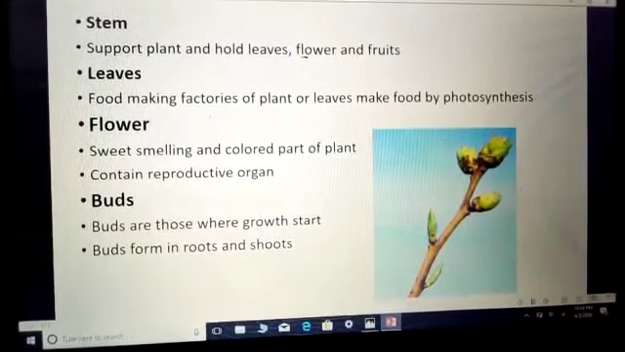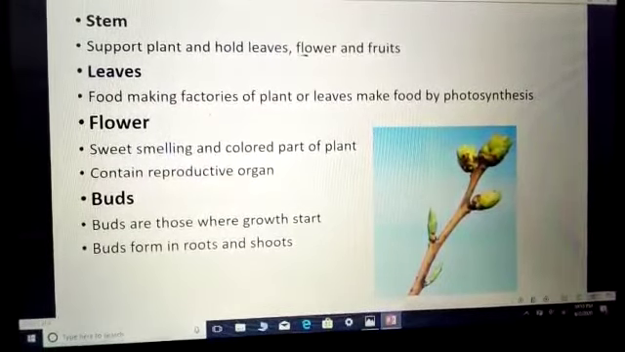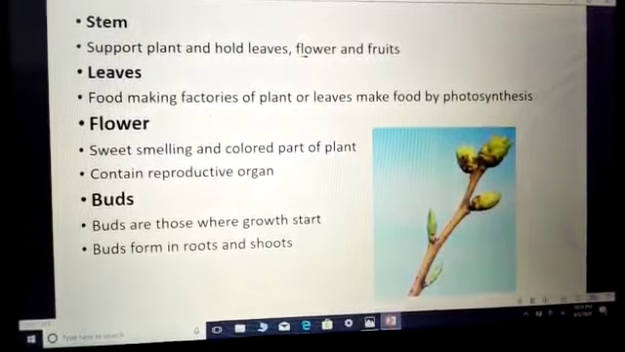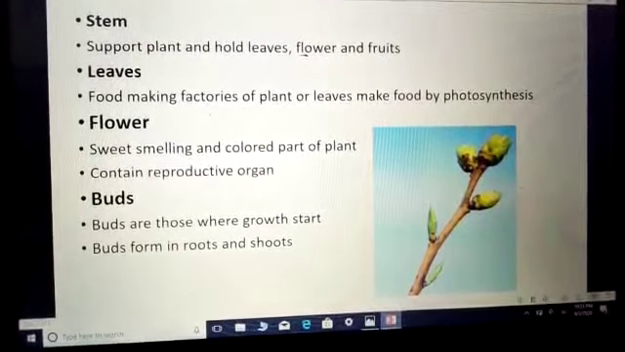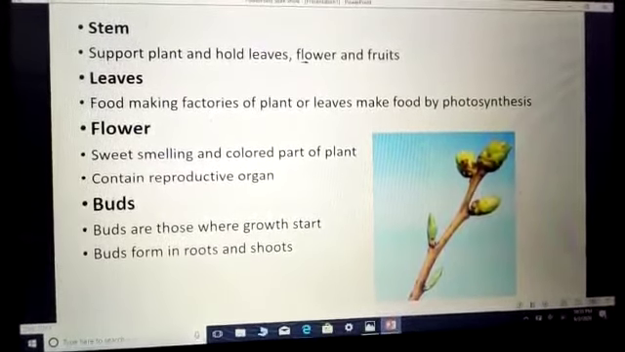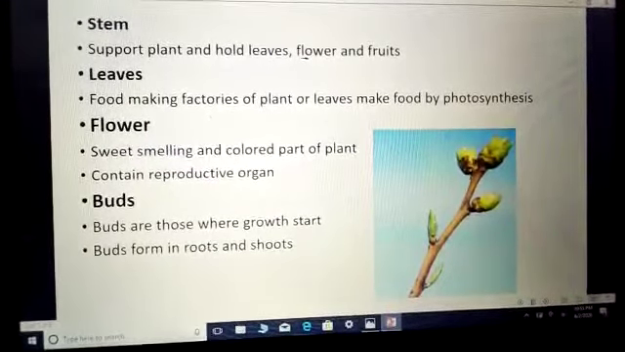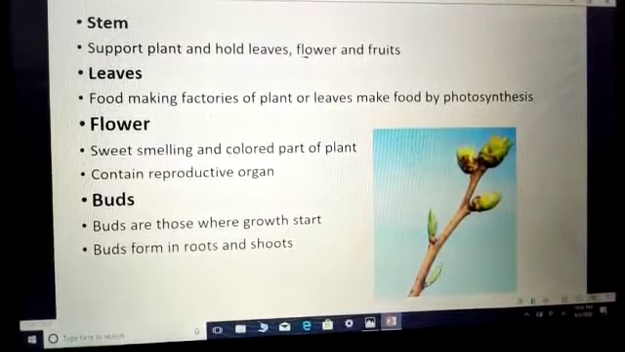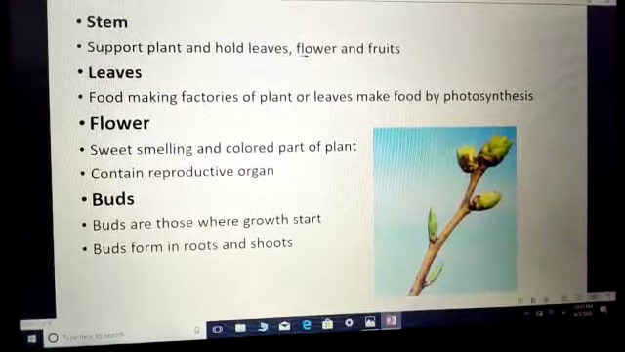After that, the flower. I think you all already know about flowers. It is the colored and sweet smelling part, or organ, of the plant. It also contains the reproductive organ of the plant. Now the last one is the bud. Buds are small structures that grow at the tips of the roots and shoots, or can also be defined as the places where growth starts.